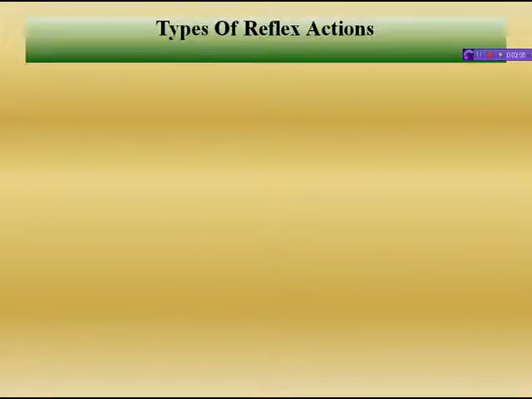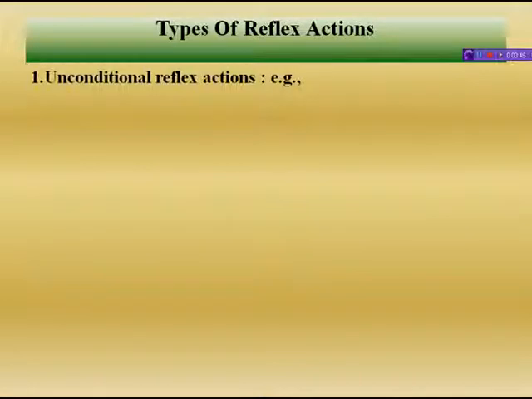Next, types of reflex actions. You know very well the different types of reflex actions you do in your daily life. First of all, unconditional reflex actions. What are unconditional reflex actions? The unconditional reflexes are specific, predictable, purposeful and have survival value. They will be the same in all individuals. The stimulus for an unconditioned response is called an unconditioned stimulus. Instincts are also inherited or inborn with survival value, but they do not involve nerve reflexes, for example, parental care and courtship.